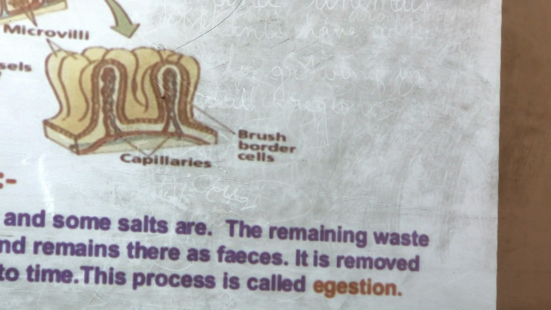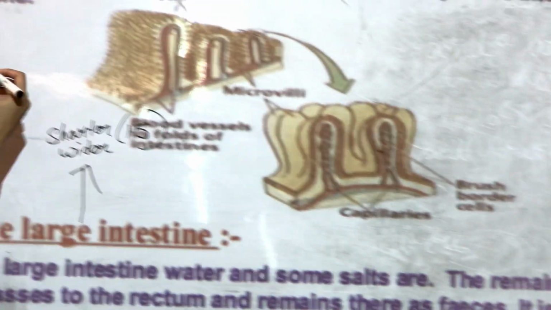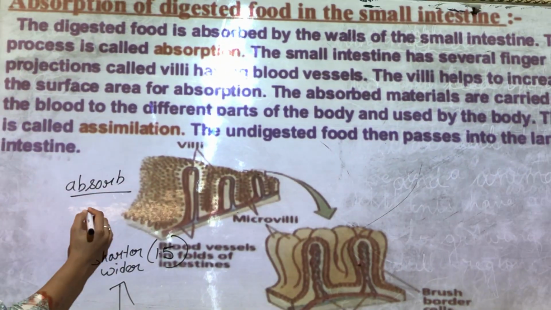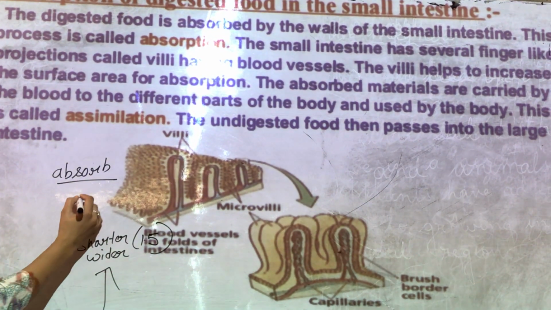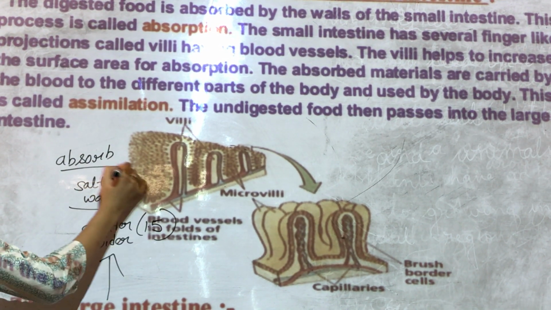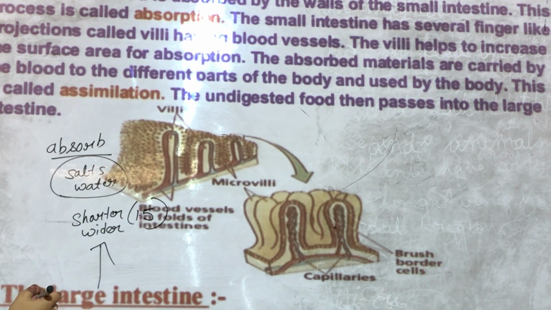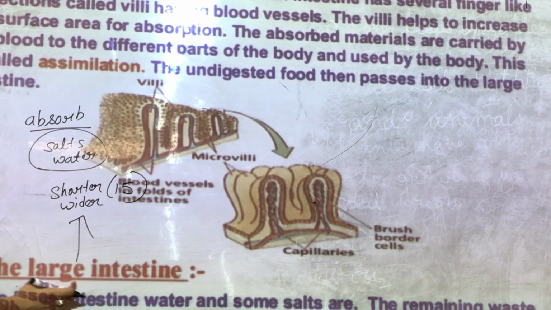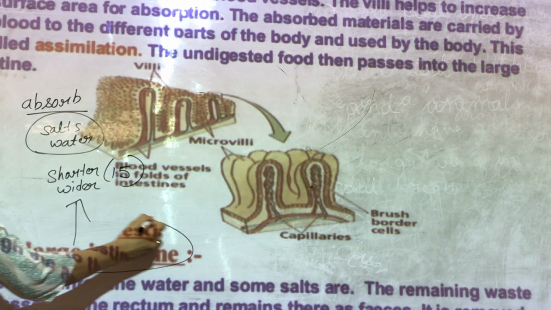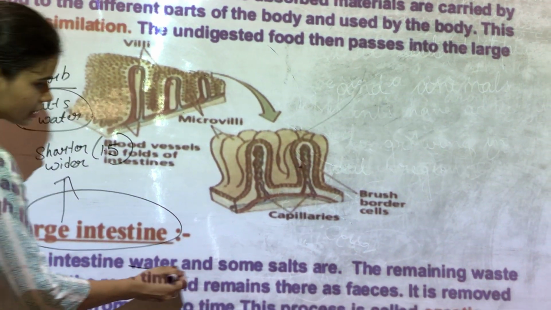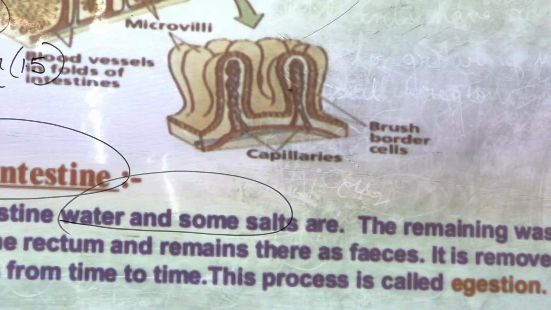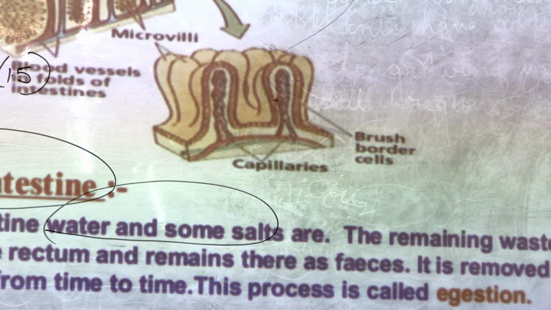Large intestine has one simple role, which is to absorb any extra unabsorbed. It helps in absorbing the salts and water from the undigested food. When undigested food passes through the large intestine, the inner walls of large intestine help in absorbing water and some salts, and then the remaining portion goes to the rectum, and through anus it is excreted out from our body.